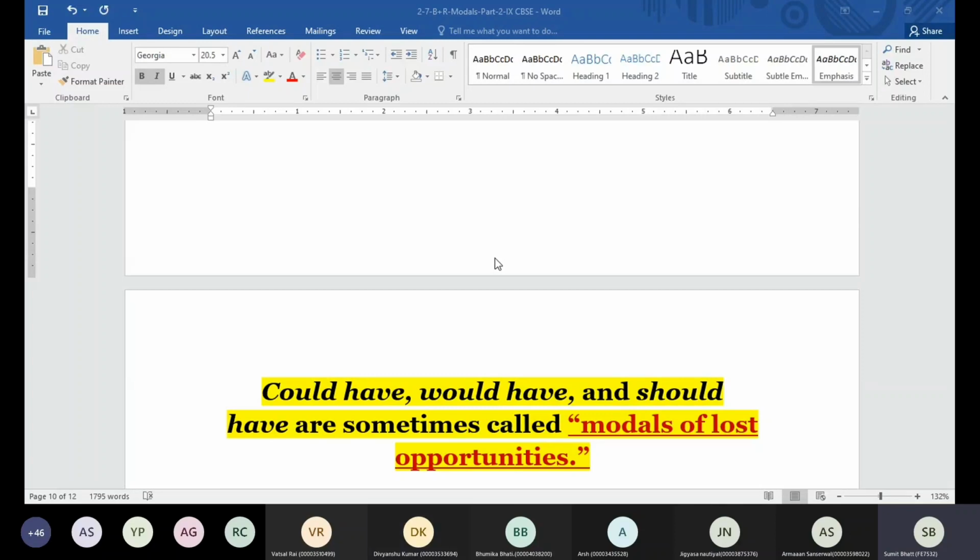Okay, when we have a modal with have, are we referring to the present time or the past time? The past time, which is lost. Very good. So that's the reason, guys. Since we are referring to the past time using have, like could have, would have, should have, that's why these modals are known as modals of lost opportunities, because we are referring to something done in the past.